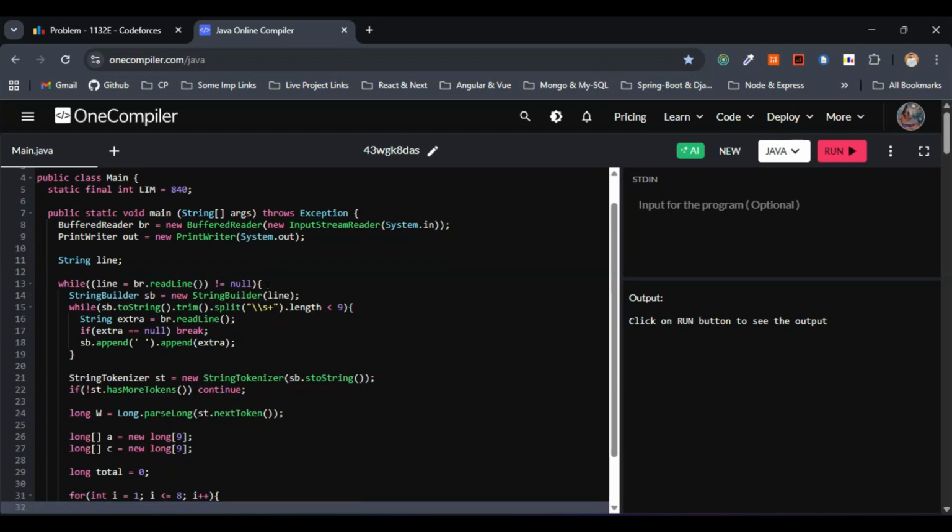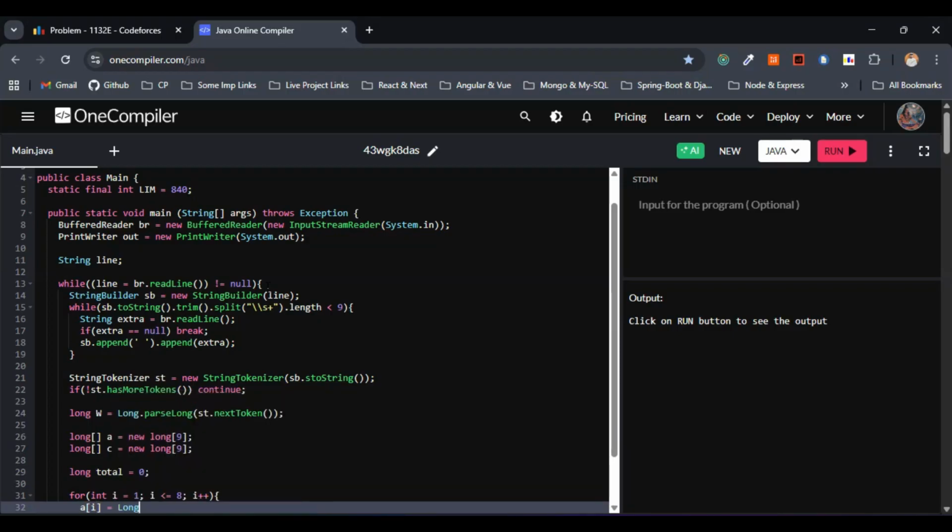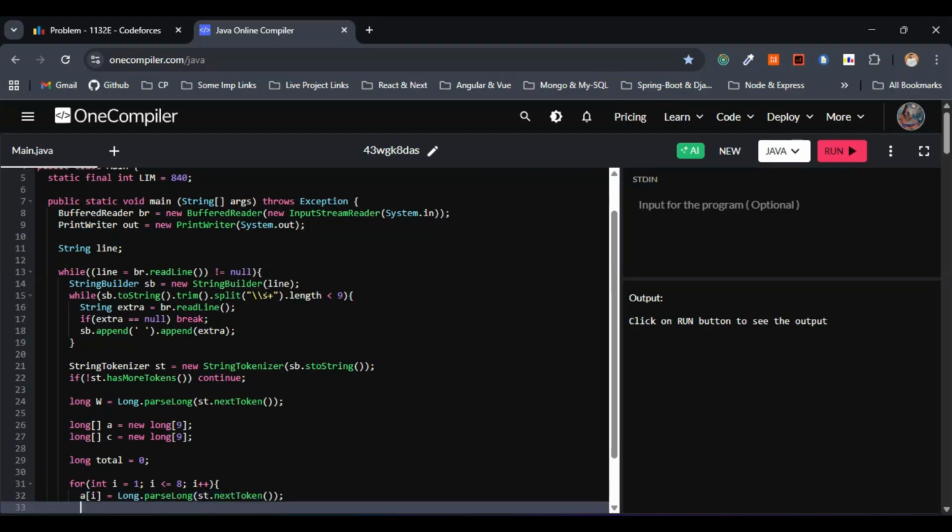So within the for loop, we have to read the count of items of weight i, right? So this one will be a of i, that is equivalent to the long. We have considered this one long, right? So we have to go with parse long instead of parse int, as we have considered long, so string tokenizer dot next token. So this is fine.